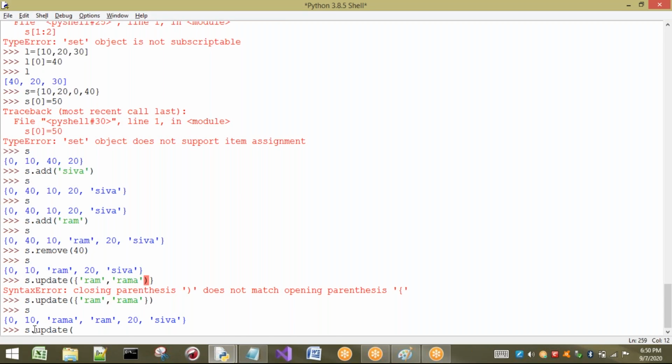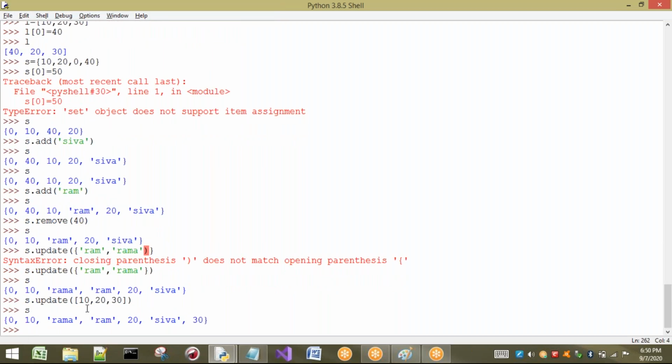Let us take a list 10, 20, 30, for example. It is taking it. Now see here, I have taken 10, 20, 30, but 10 is already there, so 10 will not be taken once again. 20 is there, so 20 will not be taken once again, but 30 is not in the set, so 30 is taken. So if you want to add a sequence of elements into our set, we compulsorily have to use update.